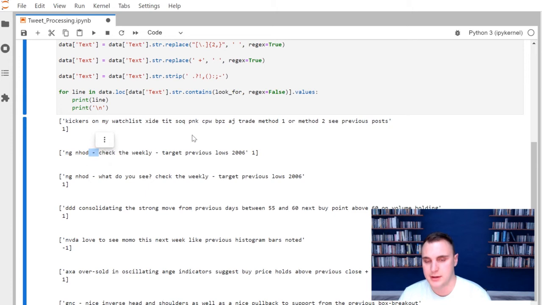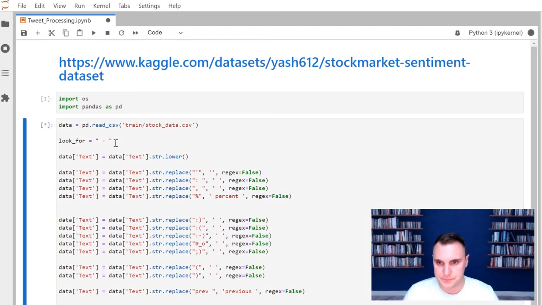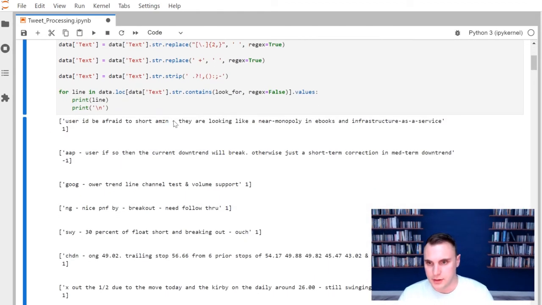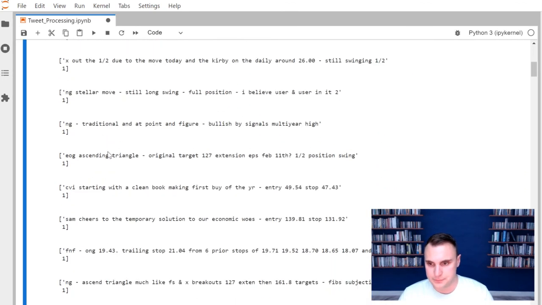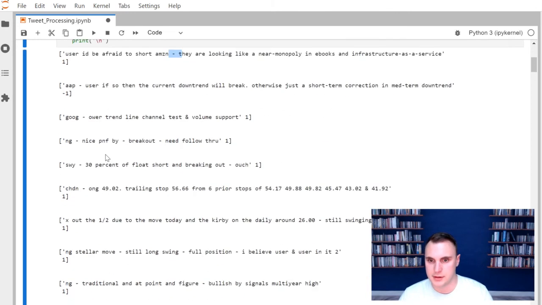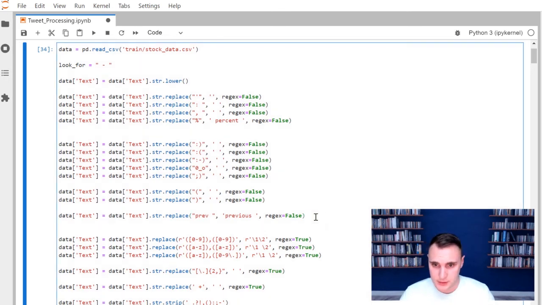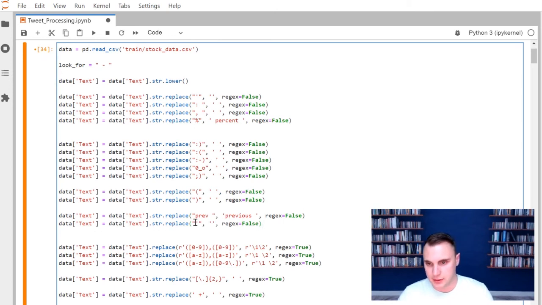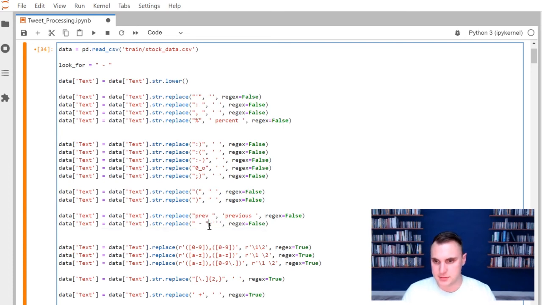Okay, now we have a space hyphen space. So let me look for all instances of that. Okay, a lot of them are just separating thoughts. I don't believe there are any that are like a negative number or anything like that. Again, super important to make sure that you aren't just replacing every hyphen, because there are negative numbers that you could be looking at. So I already have the string dot replace down here, so I'm just going to look for a space hyphen space, and I'm just going to replace that with a blank space.